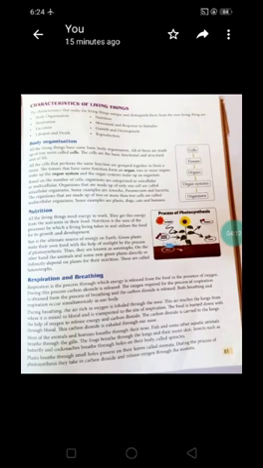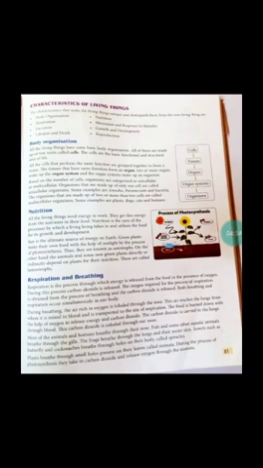Now, nutrition. Children, you know all living things, either plant or animal, need energy to work. They get the energy from the nutrition in their food. From where do they get the nutrition? They get the nutrition from the food. And from where do they get the food? They get the food from the plant. And plants make the food by the process of photosynthesis.